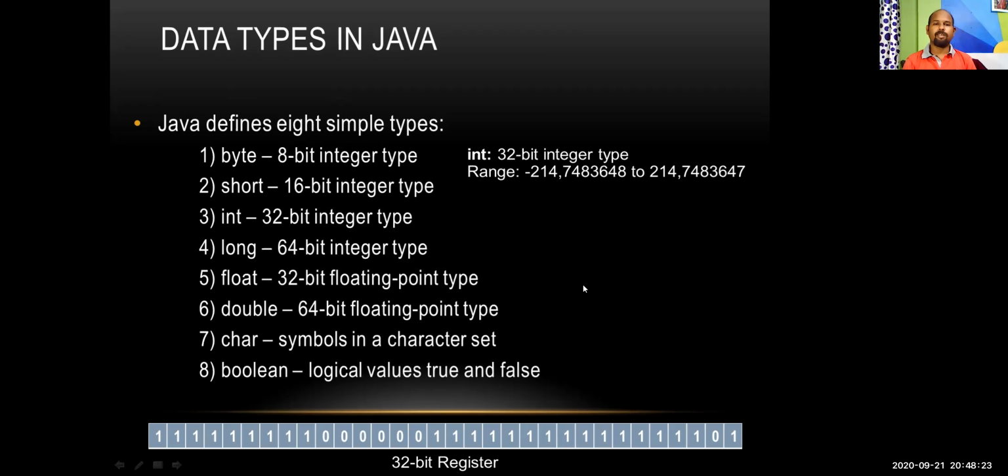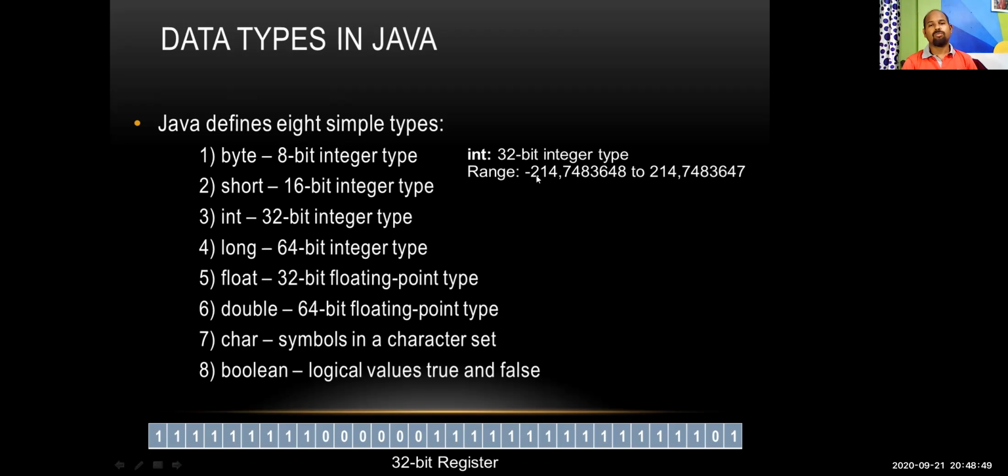Each and every data type is used in different situations. Mostly the number-based identifiers are of the type integer. An integer is a 32-bit integer. You can see here the range of the values.